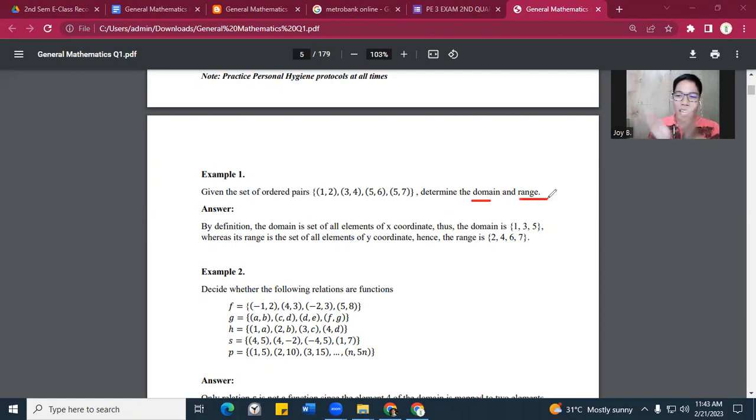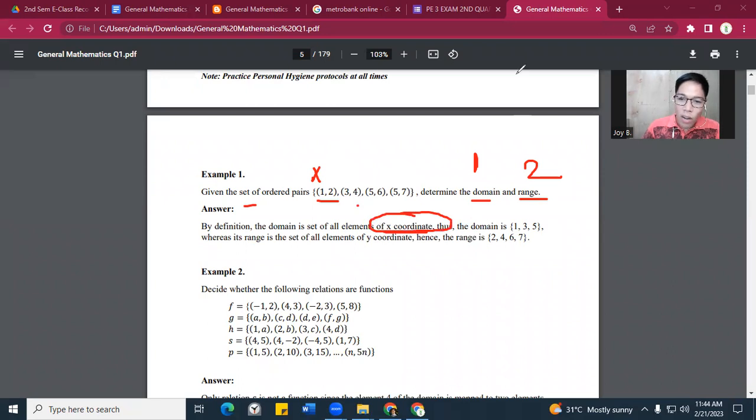What is the domain? The domain is the first entry. And the range is the second entry. Okay, very good. So, by definition, the domain is the set of all elements of the X coordinate. Now, when we say 1 and 2, all the first numbers or first letters we call X. What do we call the first number or first letter of the pair? That is what we call the domain, or the elements are called X coordinates. Again, they are called X coordinates.